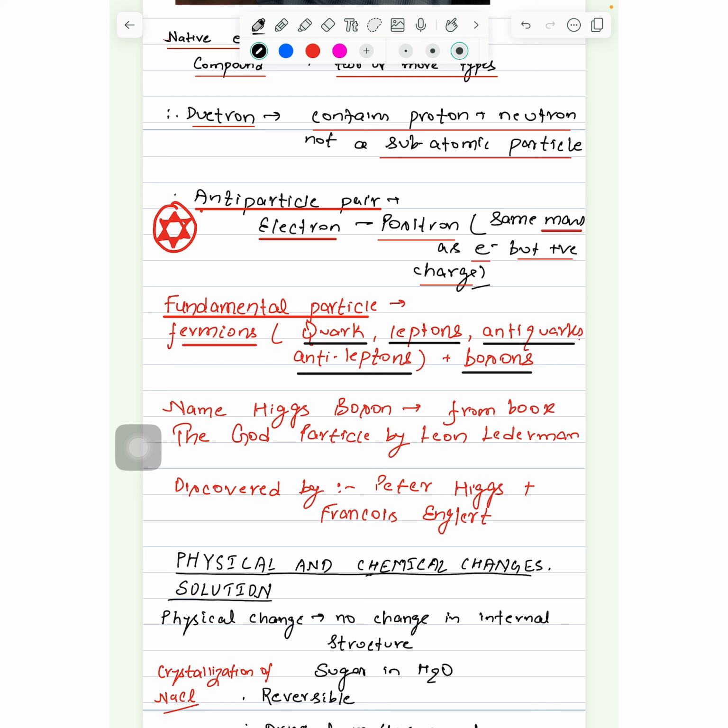Then the question has been asked that from where the name Higgs boson derived. Higgs boson is also known as the God particle. The term, the God particle, was derived from the book The God Particle by Leon Lederman.